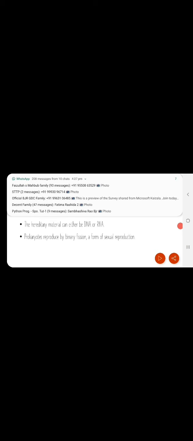Recall that conjugation in paramecium is a nuclear exchange to reorganize the nucleus and improve the strain. So they have conjugation as one of the methods of sexual reproduction.